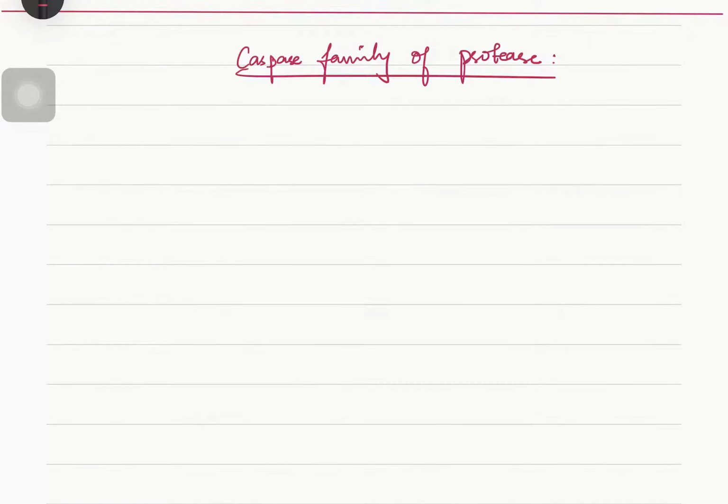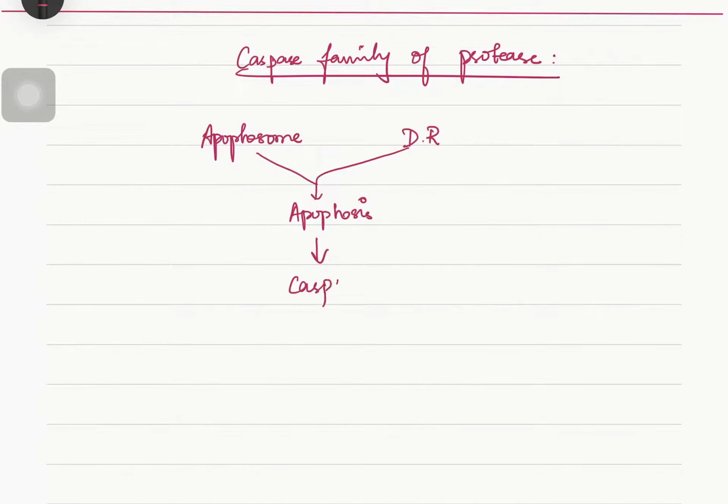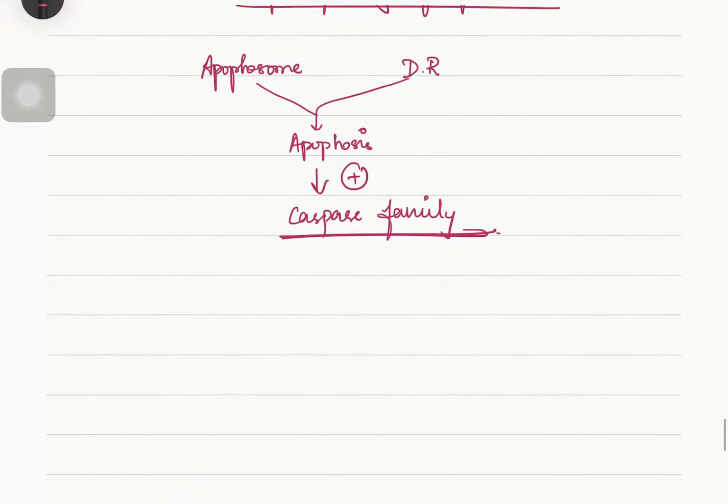So in this video we are going to see about the caspase family of proteases. We already know the apoptosome and death receptor cause apoptosis by stimulation of the caspase family of proteases. So now we will see in detail what this caspase family is.